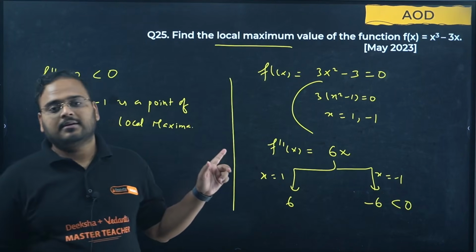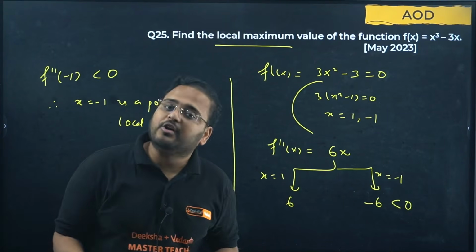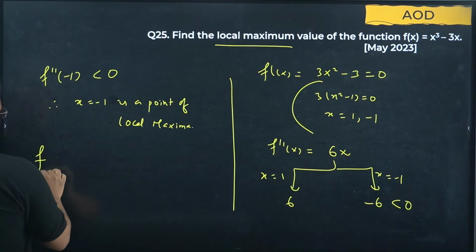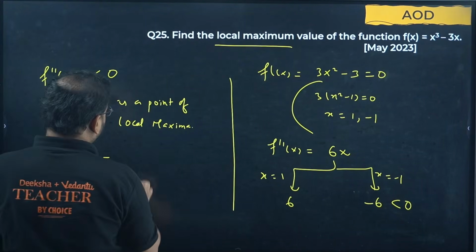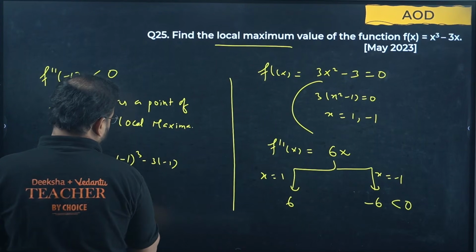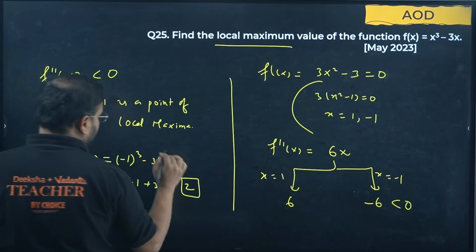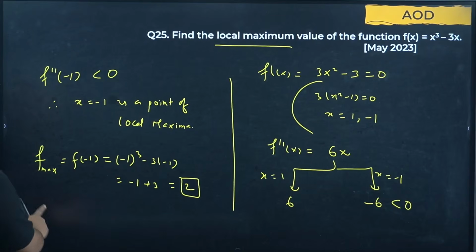It means that x equals 1 is a point of minima. But I want to find the maximum and minimum value. So f max will be at f of minus 1. Check here: minus 1 cube minus 3 times minus 1. The answer is minus 1 plus 3, which is 2. Simple, straightforward question.